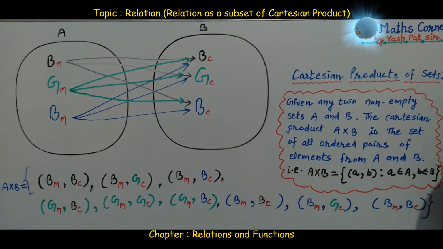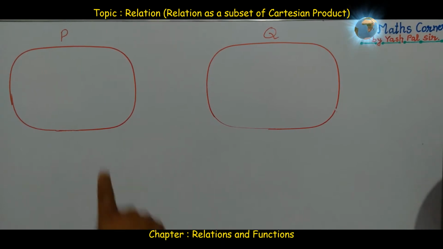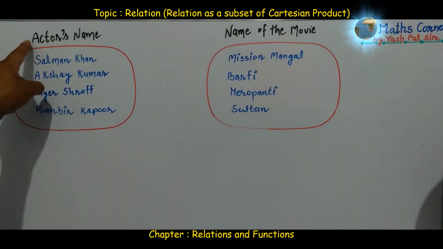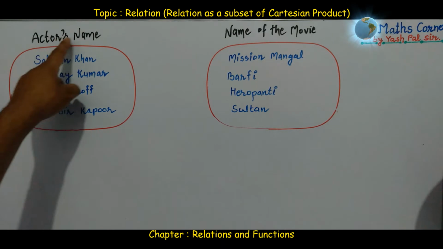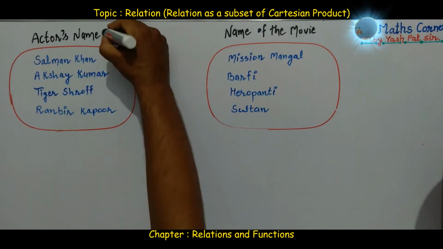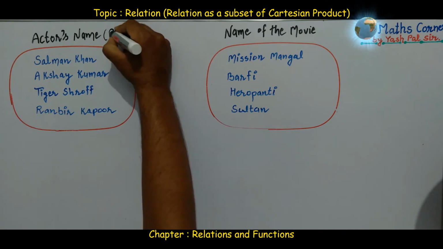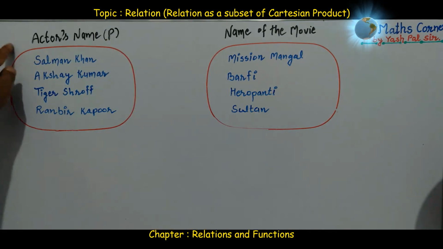First of all, we have one example. Here we consider two sets, set P and Q, where set P contains the members. Here the name of the set is actors' names. In short, we write this as P. Set P means names of the actors.